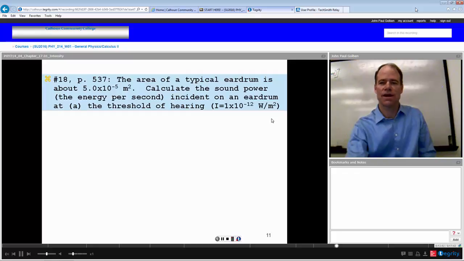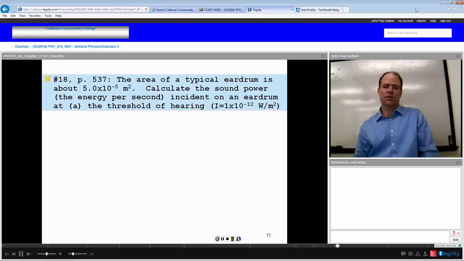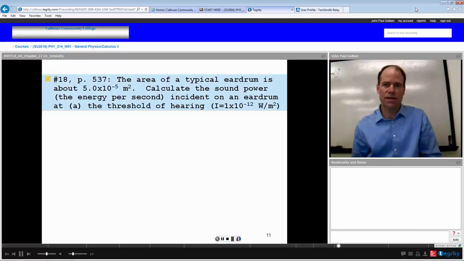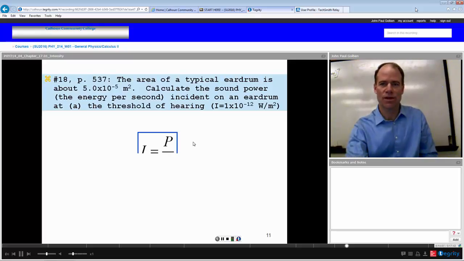Let's try this out. The area of a typical eardrum is about 5 times 10 to the minus 5 square meters. Calculate the sound power, the energy per second, incident on an eardrum at the threshold of hearing, which is the lowest intensity that a normal human being can discern. It's 10 to the minus 12 watts per meter squared. So what is the power on the eardrum at that intensity?